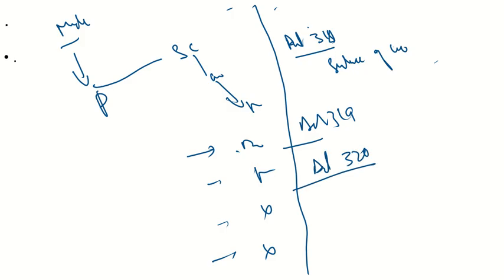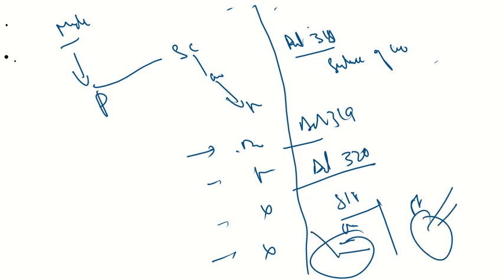Article 320 talks about the functions and roles. What is their first function? To conduct free and fair exams for appointment to jobs at the union and the state, with respect to the union list and the state list. For example, there is Schedule 7. We have the union list, we have the state list. With respect to that, there are items. What would be the jobs created for that? That would be done by these commissions. Article 320 also says that it does not have a role in reservation.